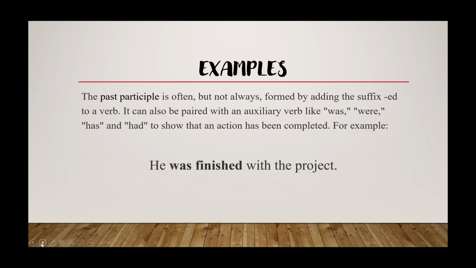Now, if you want more information, let me try again to see if you understand. The past participle is often, but not always, formed by adding the suffix ed to a verb. It can also be paired with an auxiliary verb like was, were, has, and had to show that an action has been completed. For example, now let's get to it.